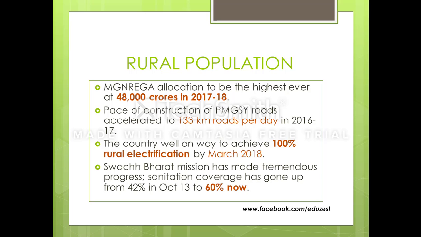Then this is also important, that the pace of construction of Pradhan Mantri Gram Sadak Yojana roads has accelerated to 133 kilometers of roads per day. So that is like a big number. Then the government is looking forward to complete the target of 100% rural electrification by March 2018. Previously it was 2019, but they think that they can do it even earlier. Then Swachh Bharat mission has made tremendous progress, and sanitation coverage has gone from 42% to now 60%. So from this slide you need to remember 60%.